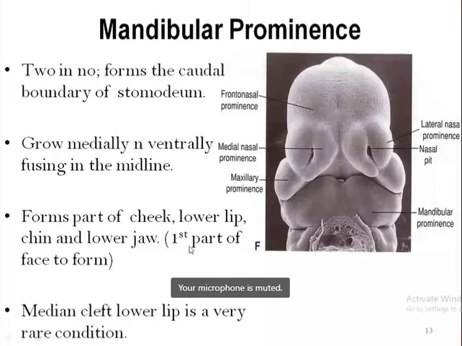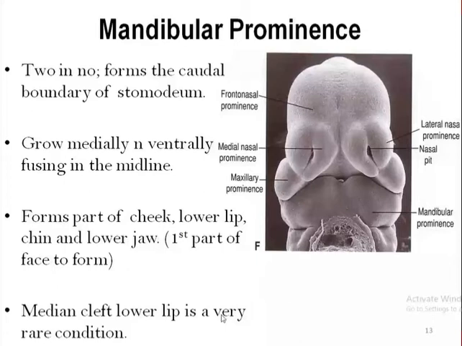So the lower jaw and lower lip are formed by the fusion of the mandibular prominences in the midline. Median cleft lip of the lower lip is a very rare condition. We have heard about cleft lip, and even seen cleft lip and cleft jaw. These are more common in the upper lip and upper jaw, but median cleft lip towards the lower lip is a very rare condition. Remember this as well.